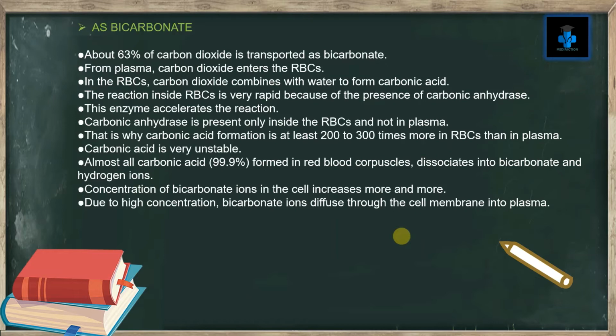Carbonic acid is very unstable. Almost all carbonic acid formed in the red blood corpuscles dissociates into bicarbonate and hydrogen ions. The concentration of bicarbonate ions in the cells increases more and more. Due to high concentration, bicarbonate ions diffuse through the cell membrane into plasma.